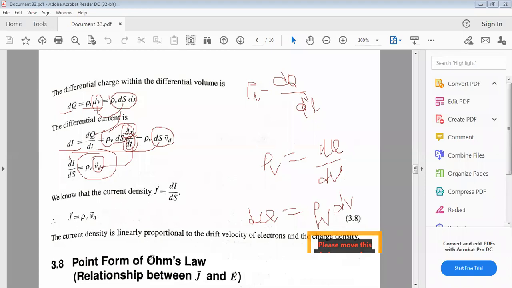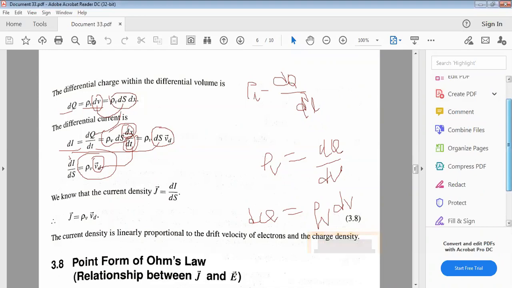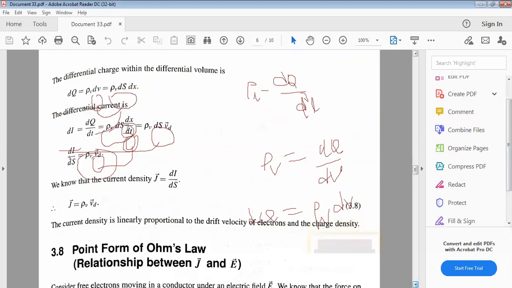The current density is linearly proportional to the drift velocity of electrons and charge density. That is the relation between J, rho v and Vd.